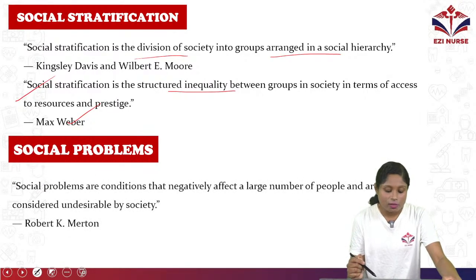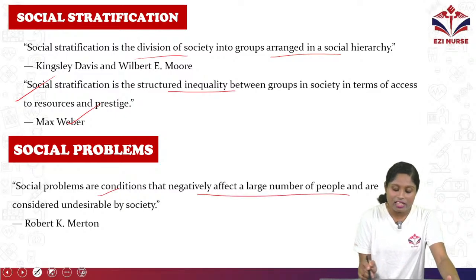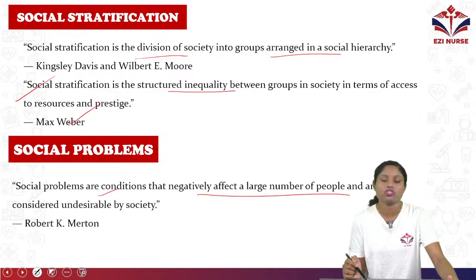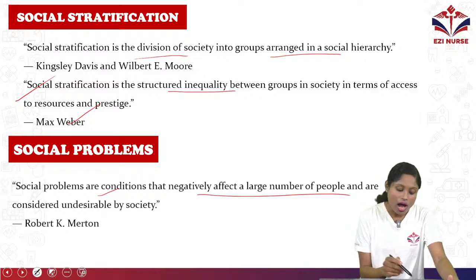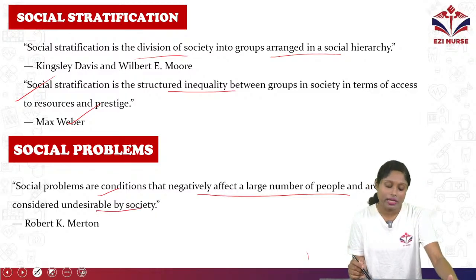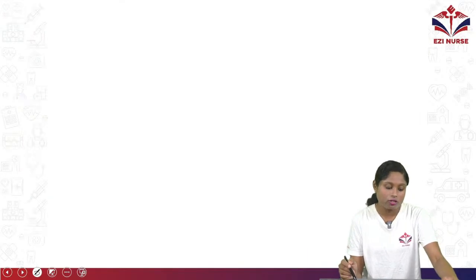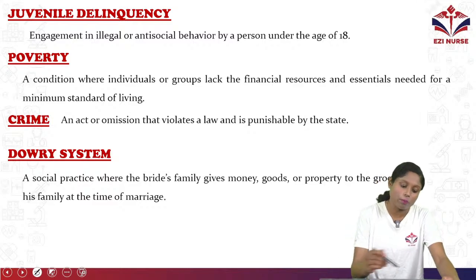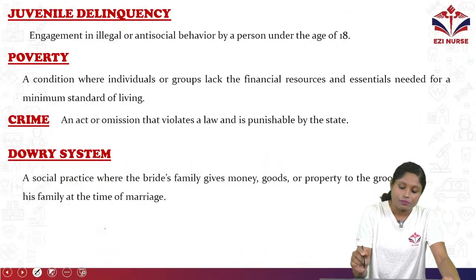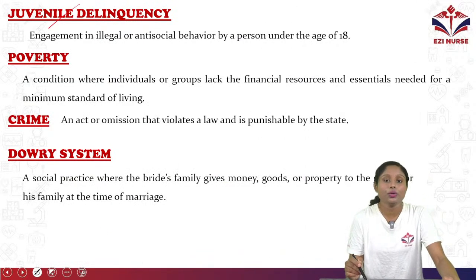Now let's discuss social problems. What is a social problem? It's a condition that negatively affects a large number of people and is considered undesired by the society, by Robert K. Merton. We'll see some of the social problems. First one is juvenile delinquency.